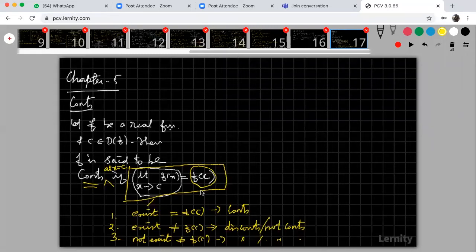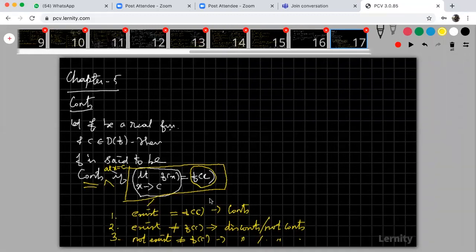So what is continuous, sir? You are writing some mathematical definitions. What is the meaning of continuous? Continuous is very simple. If the graph of the function is continuous, then the function is continuous. If the graph of the function is continuous at a particular point, then the function is continuous at that particular point.